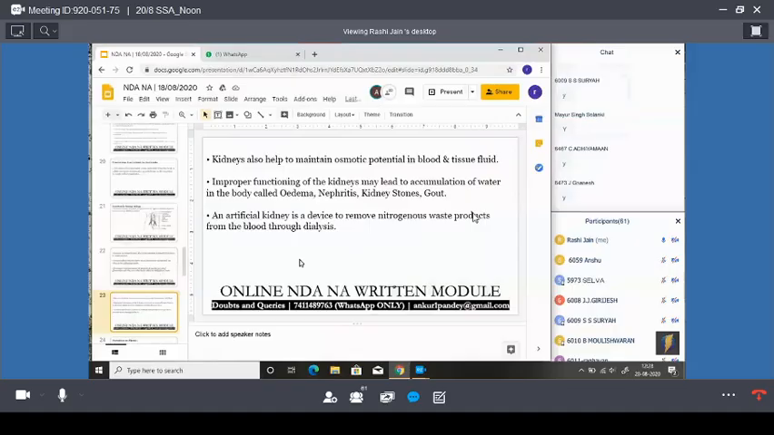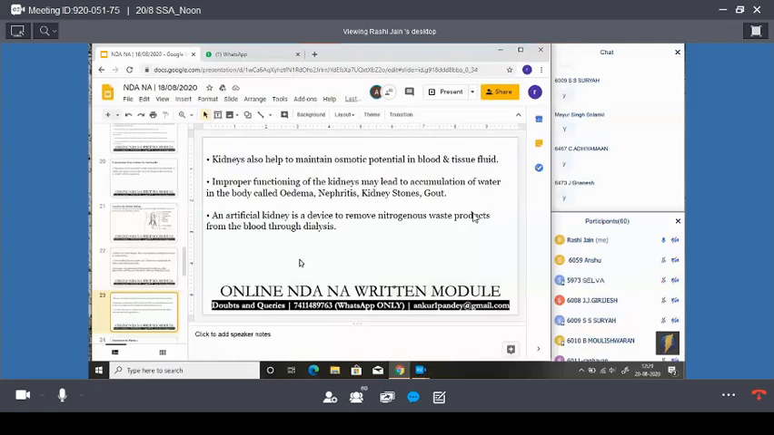Now moving ahead. Kidney also helps to maintain osmotic potential in blood and tissue fluid. The functions of the kidney are given. Improper functioning of the kidneys may lead to accumulation of water in the body called oedema, nephritis, kidney stones and gout. So if the kidney shows improper functioning, these diseases can occur: oedema, nephritis, kidney stones and gout.